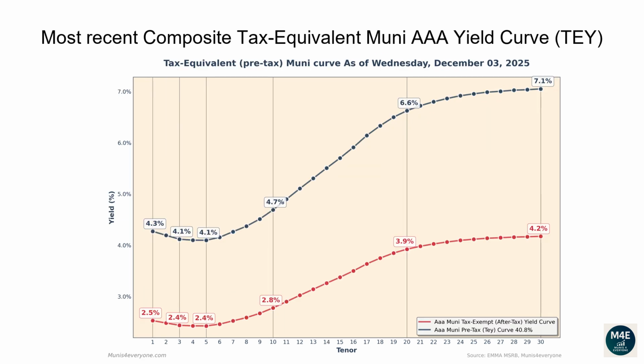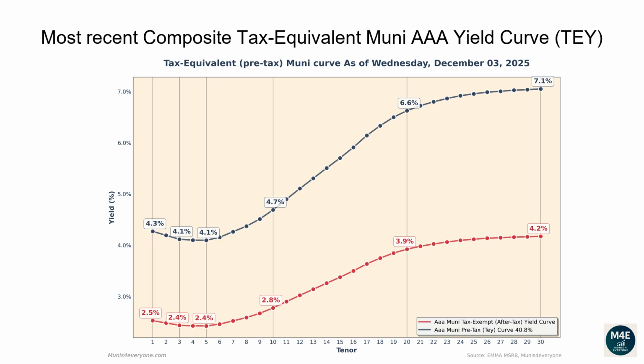Let's now go over the most recent composite tax-equivalent Muni AAA yield curve. The following graph shows, in red, the tax-exempt after-tax Muni yield curve, versus in blue its tax-equivalent pre-tax version assuming a 40.8% top tax bracket, as of December 3, 2025. Why would you care to see the tax-equivalent version of the Muni yield curve? More on this later. Let's first go over the pre-tax, aka tax-equivalent yield curve.